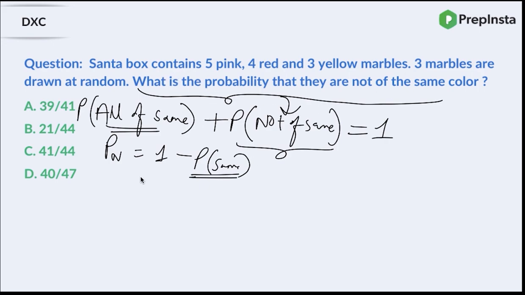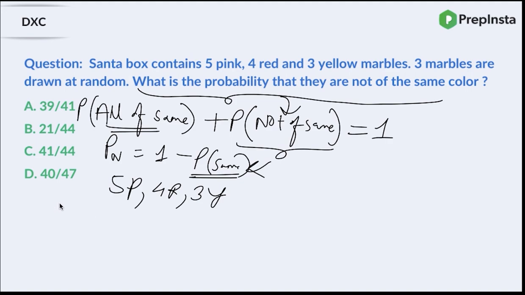So now, talking about probability that all the 3 marbles are same. The box has 5 pink, 4 red, and 3 yellow marbles, right? And you are picking up 3 marbles at random, and you need to find the probability that all the 3 are of same color. So guys, what is the probability that all the 3 balls are pink?